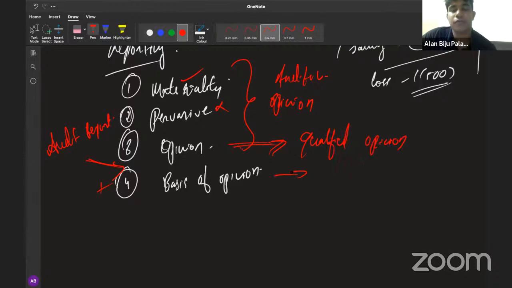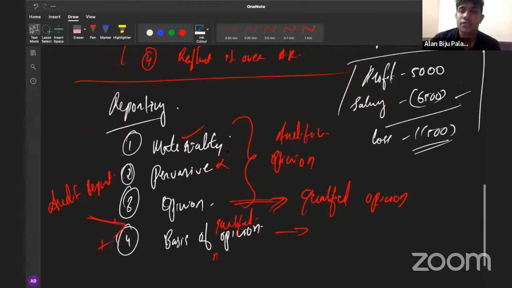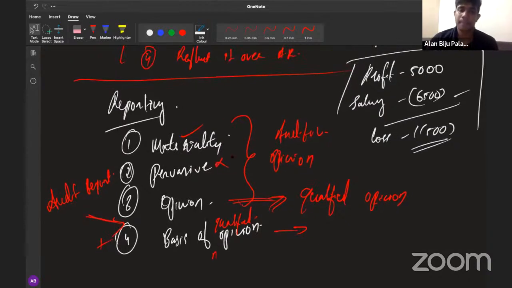And what should be the basis of opinion? We need to provide a basis of qualified opinion here. Why are we including the basis of qualified opinion? To provide the reasons for giving a qualified opinion. Okay, so I will show you the way in which you need to present the answer. Consider like this, the same manner.